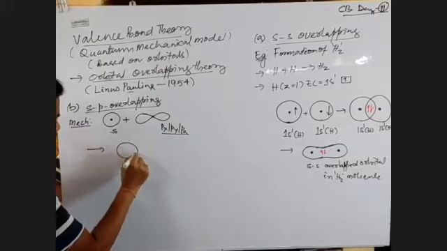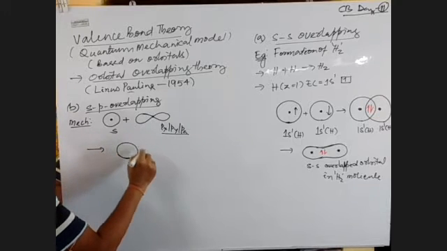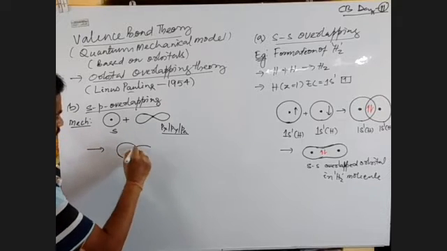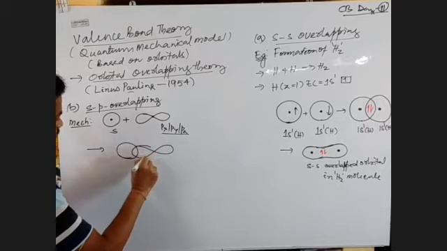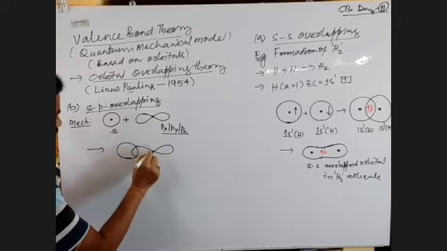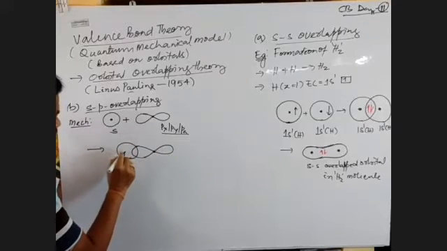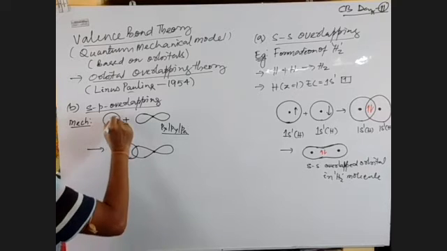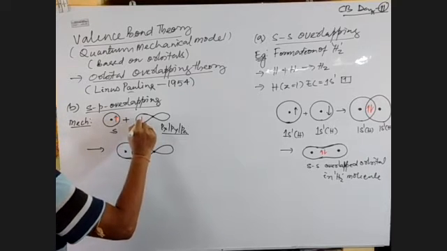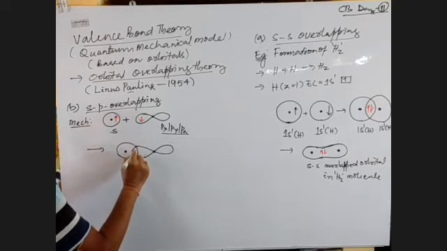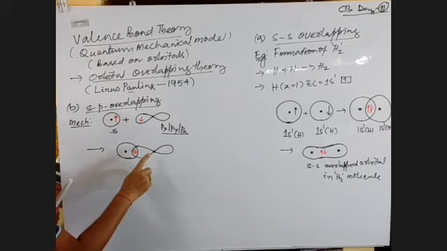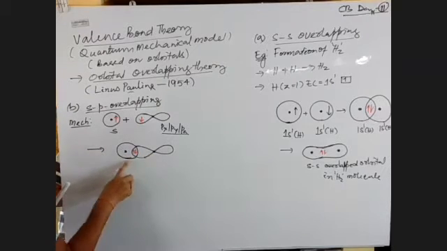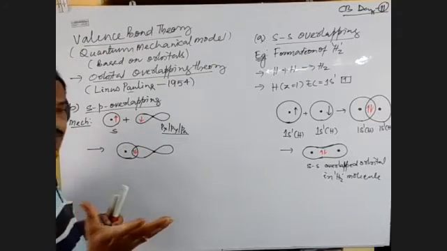So this is your s orbital and this is your p orbital, and there will be your anti-clockwise spin electron. So this is anti-clockwise spin electron here. Now you can observe P is eating the S. So whose stomach will bulge?